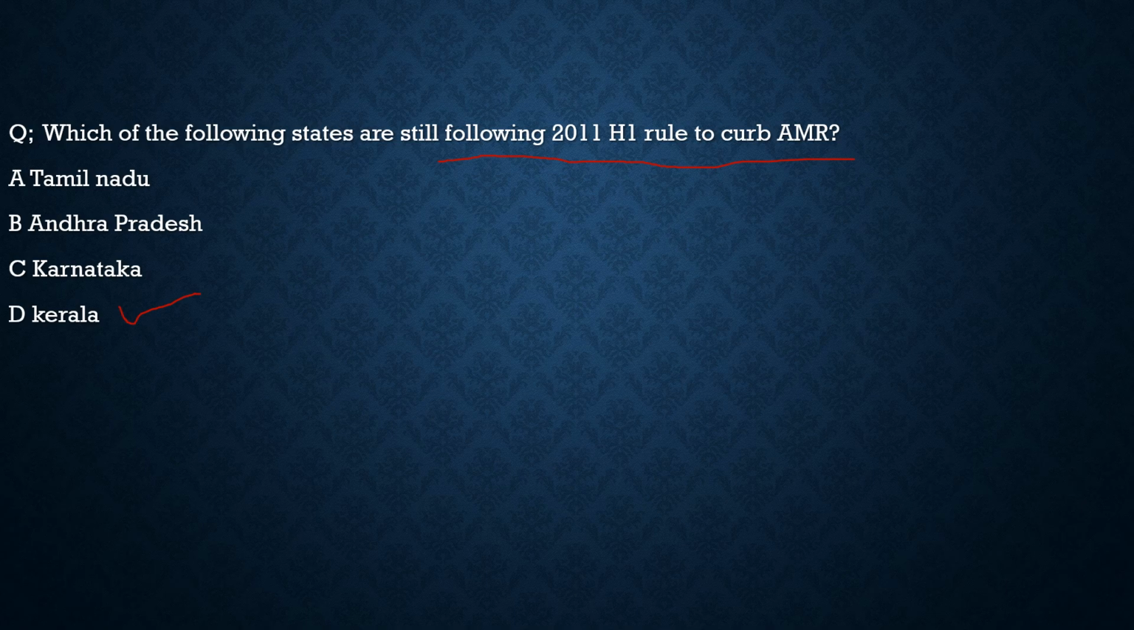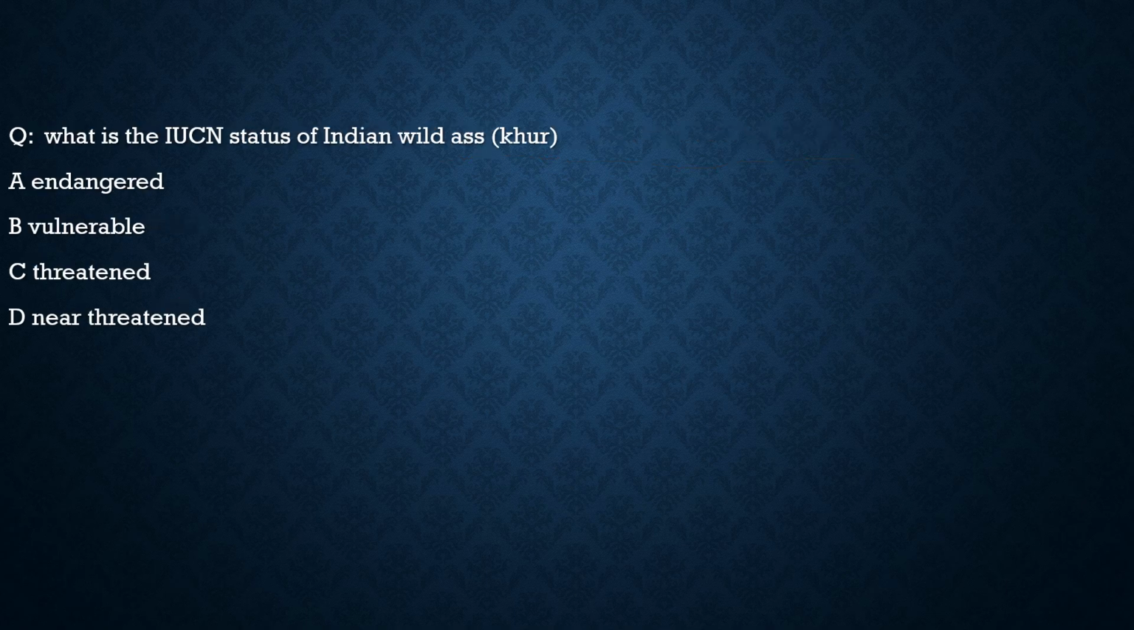With this, let's move to the last question with respect to current affairs. A direct question on the IUCN status of the Indian wild ass, which is the Khur. Is it endangered? No. Is it vulnerable? No. Is it threatened? No. Is it near threatened? 100% correct. So with respect to this question, the correct statement is option D. With this, we complete today's discussion of the current affairs topics.